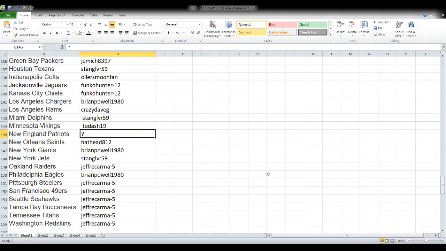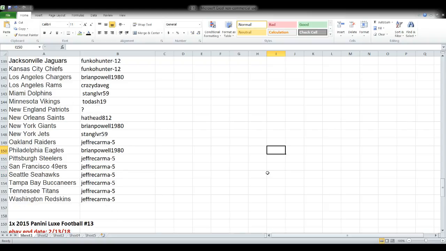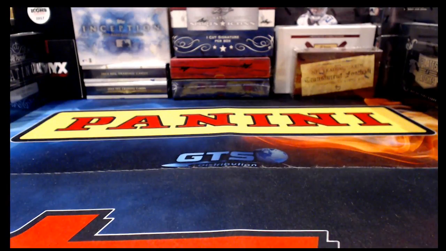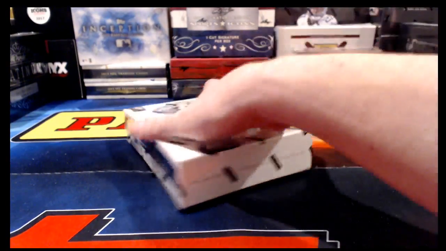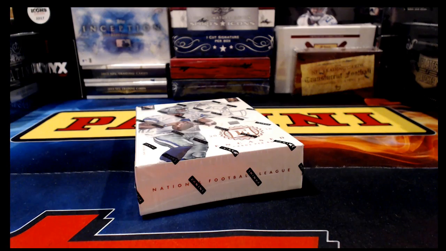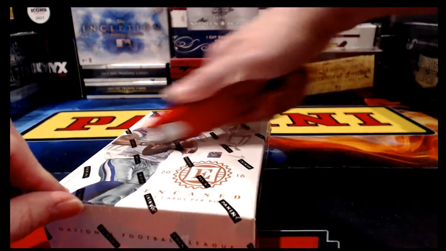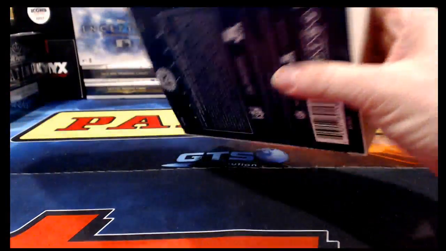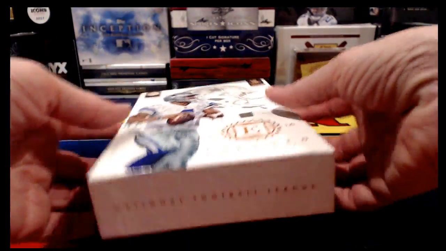You see there's a little question mark there by the Patriots. I don't know what happened with the Patriots. I think maybe I forgot to list them because I didn't see any end of transaction notice, so it didn't look like they were sold. They didn't show up in any of my eBay lists. It also didn't look like they were unsold. I suspect that I did something and didn't list them, or maybe I listed them and forgot to change the title, and then eBay would have thought it was a duplicate item and would have never displayed it.